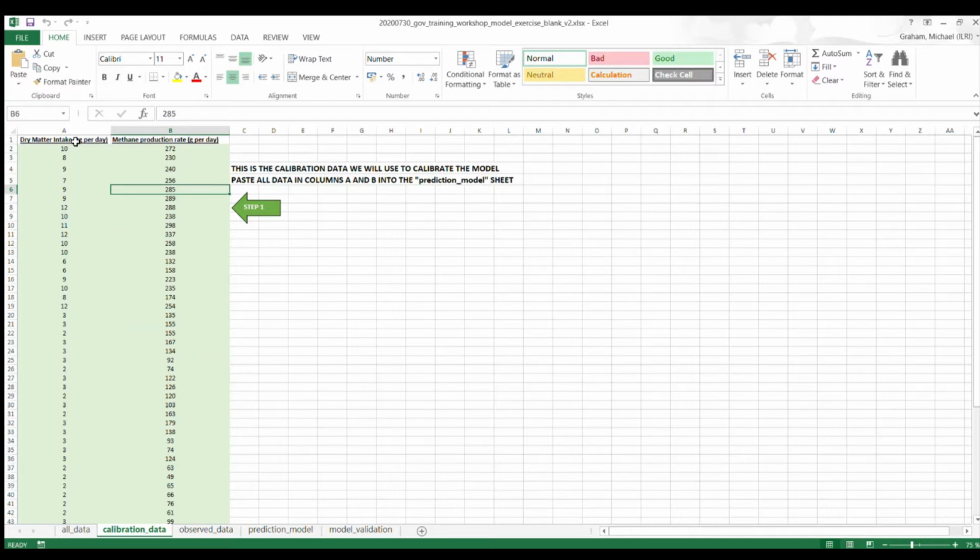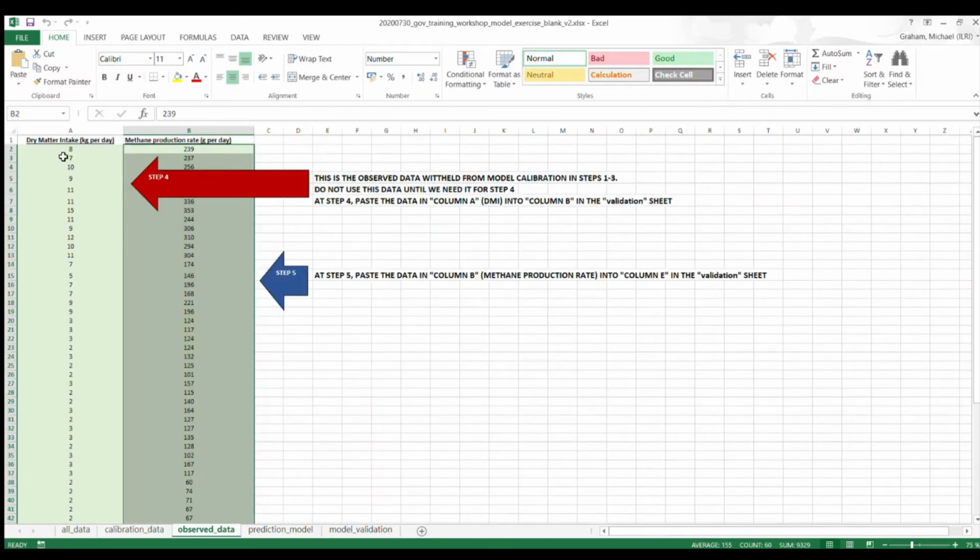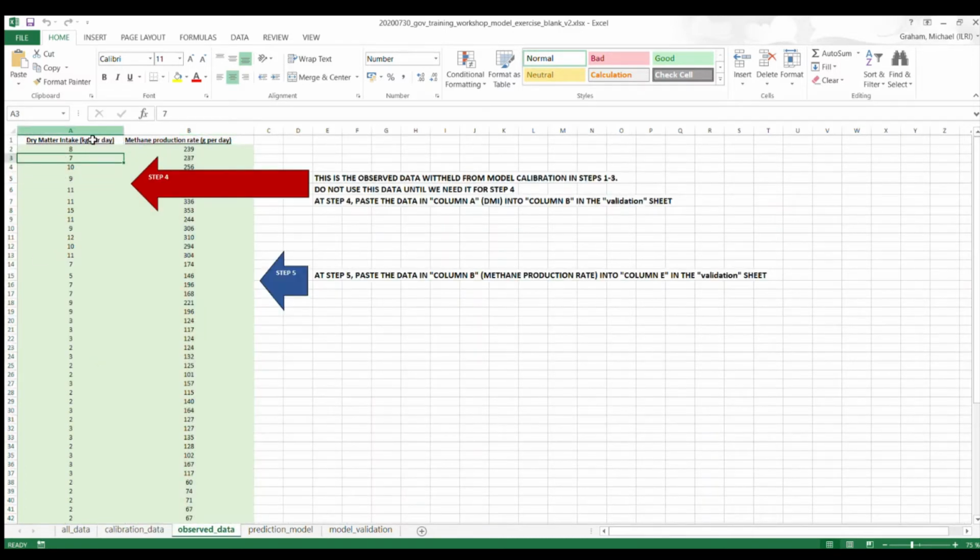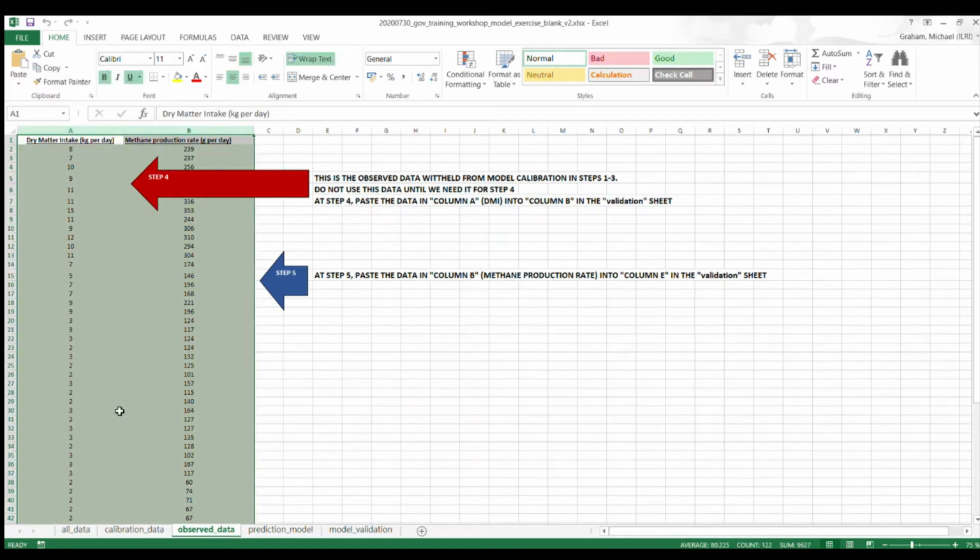We're also going to have something called the observed data, which is the other half of the data. This is the data that is withheld. As you can see, whatever is in here is withheld from the model. This is the data we are keeping out of the model so that we can check later to determine whether or not our model actually worked the way we expected it to, and that's what we call validation, or model validation. So let's go back and look at the first step here.